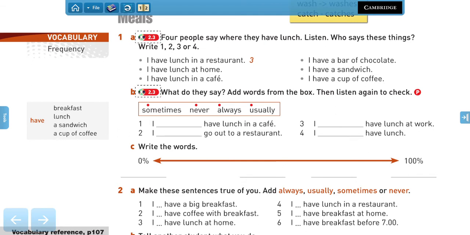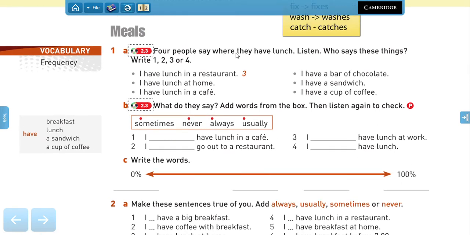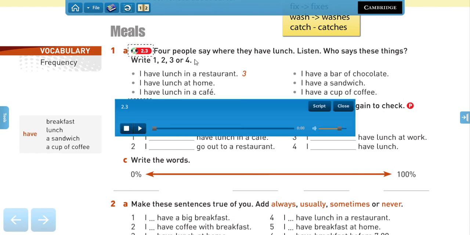All right? So, four people say where they have lunch. Listen and who says these things. So, we're going to listen to four people. So, you write number 1, 2, 3, or 4 according to what the people are saying. So, let's listen. Track 3.